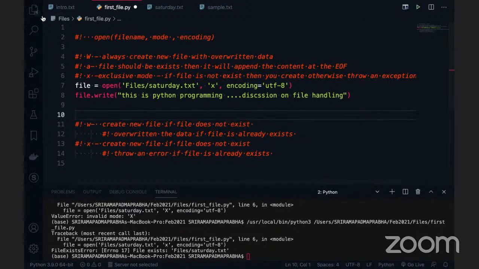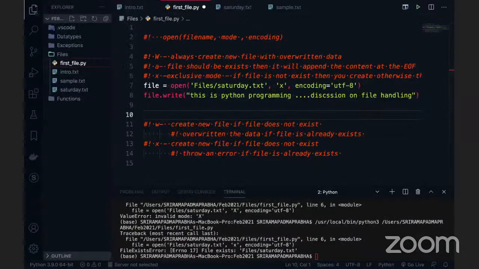Okay, so now we can open the file. We'll discuss different concepts, like how to read the file and how to check which permissions the file has. Those are the things we are going to explore now. That is very important. Right now we have checked W mode, A mode, X mode, and also read mode by default. But now we are going to check the operations.